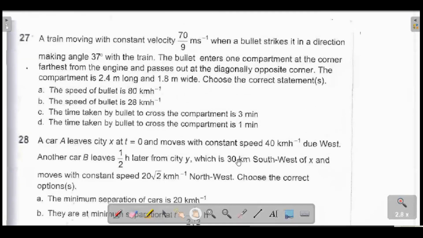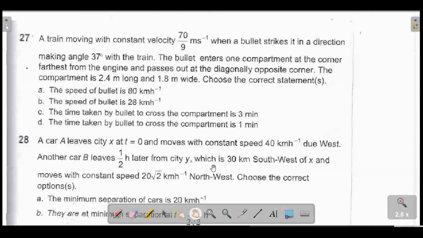A train moving with a constant velocity of 70 by 9 meter per second, when a bullet strikes in a direction making an angle of 37 degrees with the train.